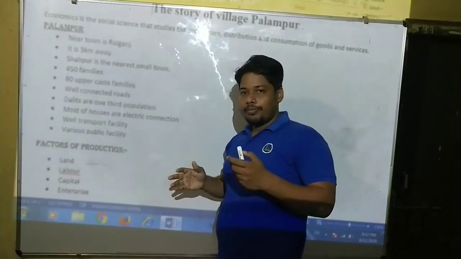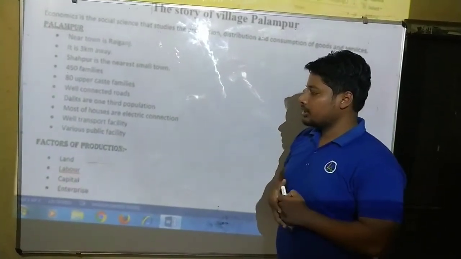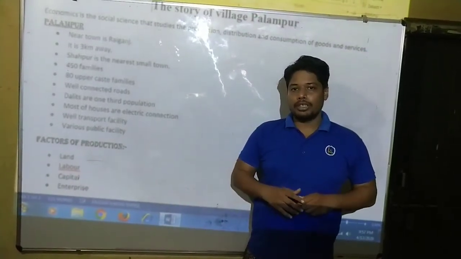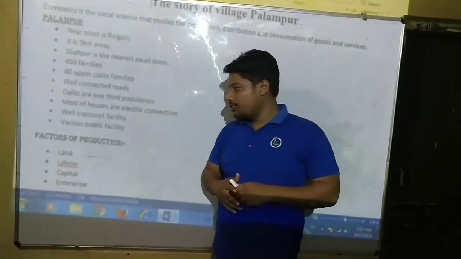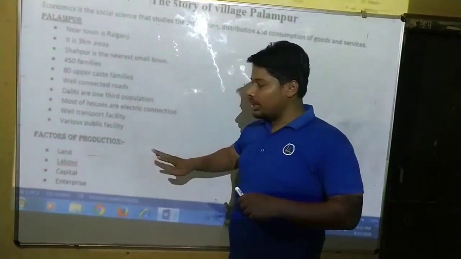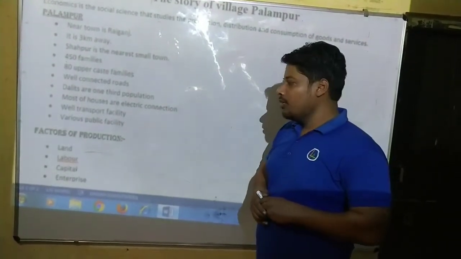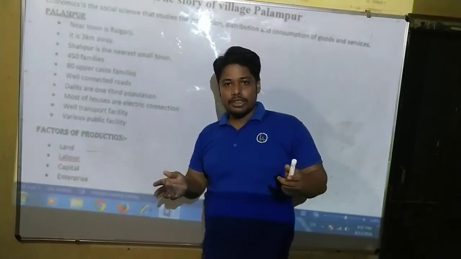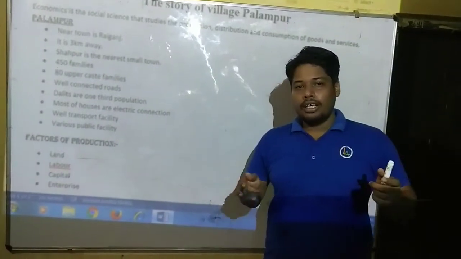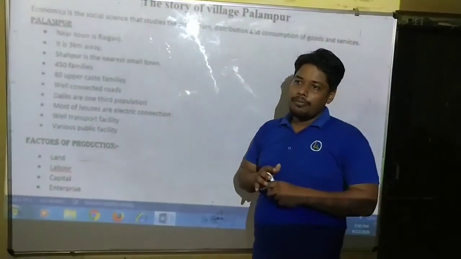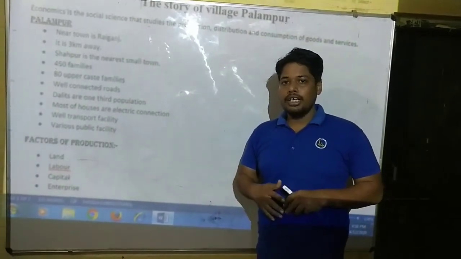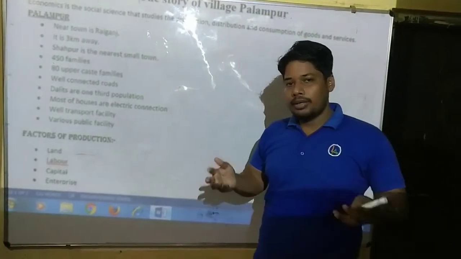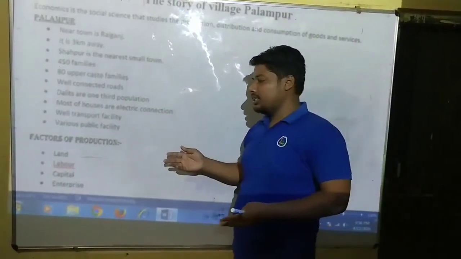Then we briefly come to the factors of production. Factors of production means the things needed to produce something or to establish an industry. Basically there are four things mostly needed in the factors of production. One is land, on which you can establish an industry. If you don't have any land in your surroundings, can you start any business, or even a house? Can you establish an industry? So you need land.